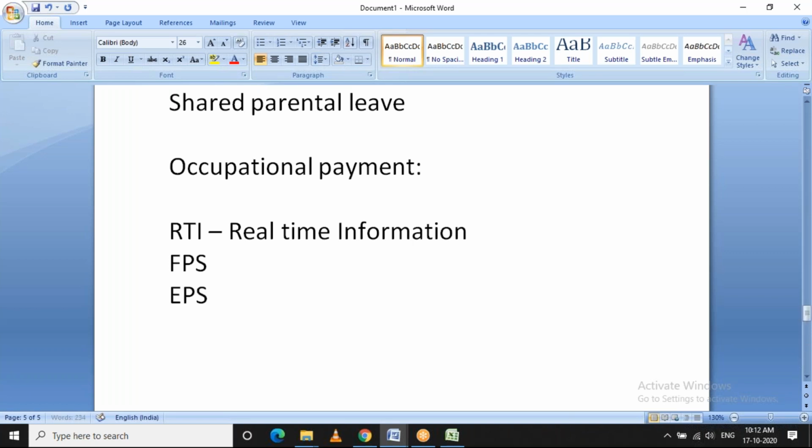There are reports like FPS, EPS, UIU, and P45. So FPS is nothing but full payment submission. So this report should be submitted to the government at the end of each payroll period. For example, you are running the payroll for April period, and your pay date is 25th of the month. So this report should be submitted before 25th of the month to the government.